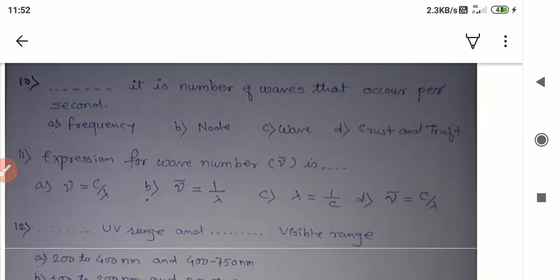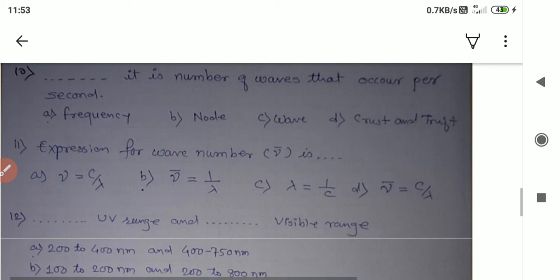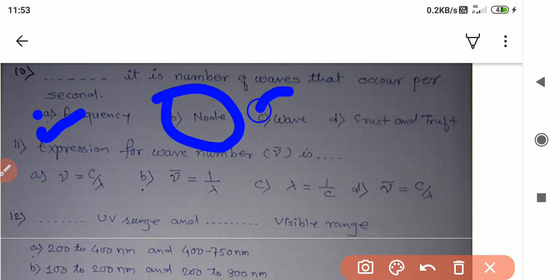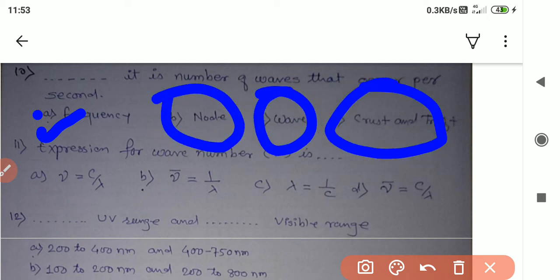The question number 10 is the filling in the blanks. It is the number of waves that occur per second. See, this is the definition. The correct option is C, the frequency one. The second option is node, wave, crest and trough. This is inappropriate options.